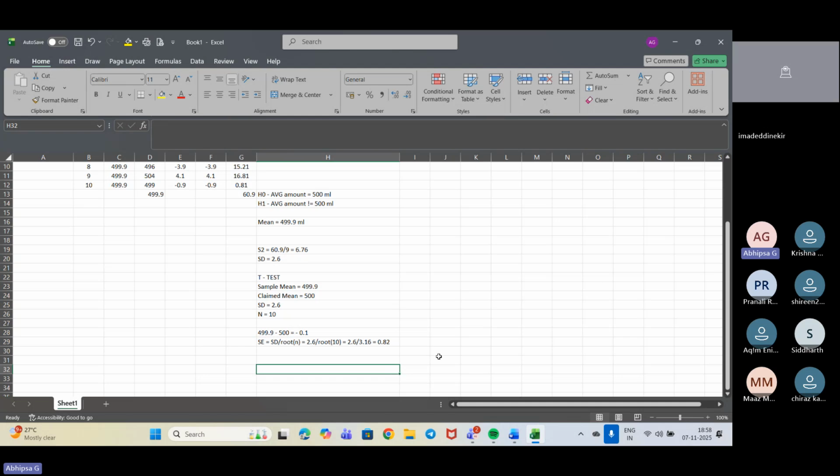Now I need to calculate the T value. The T value is minus 0.1 divided by 0.82, which will of course come out negative. So I'll be getting minus 0.121.